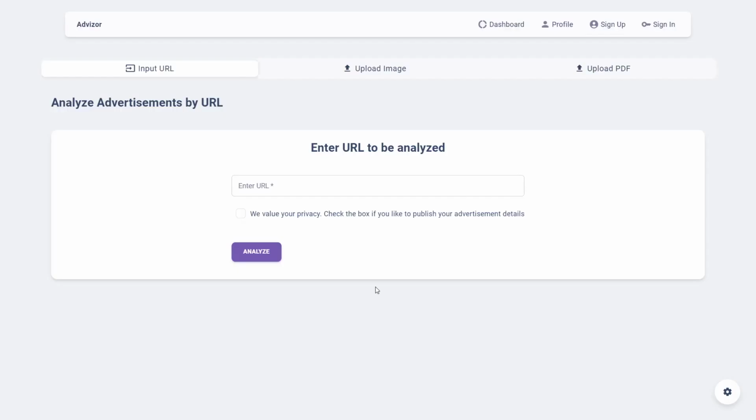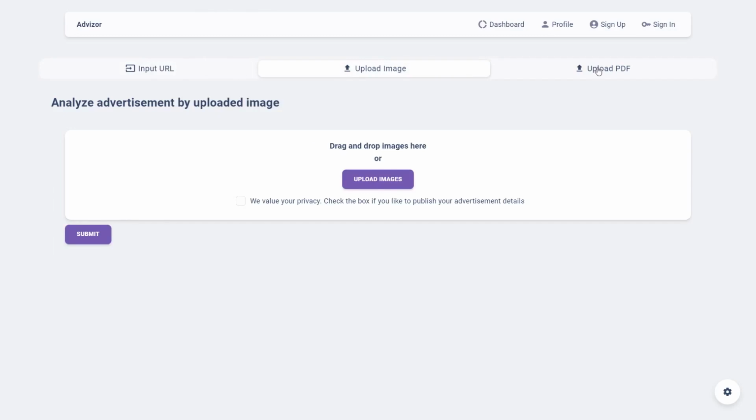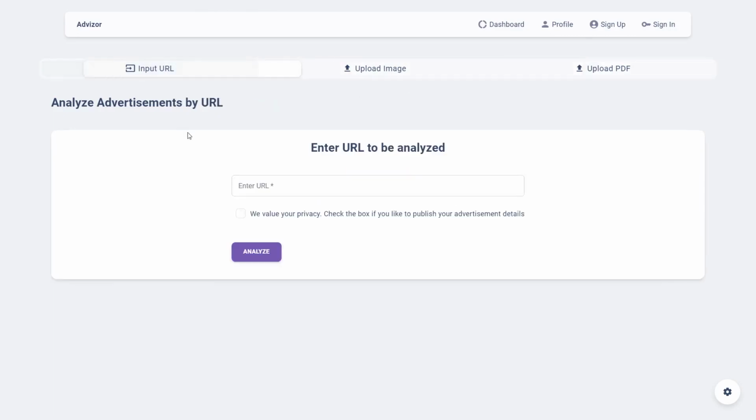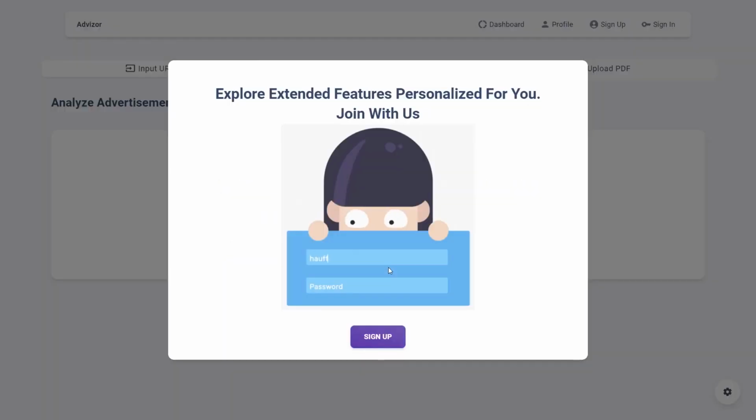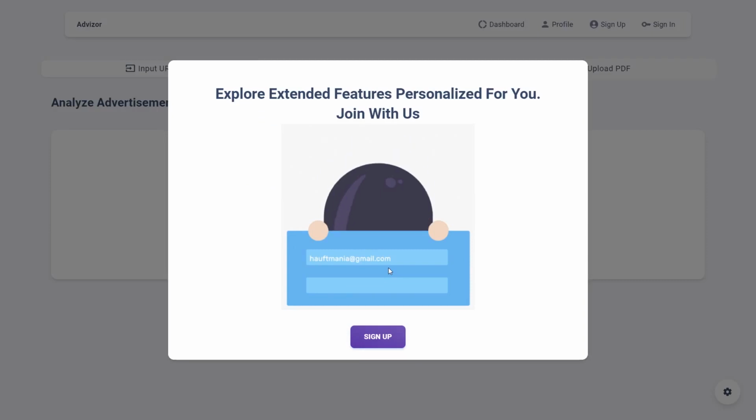Then the user can navigate to the guest user page, where the user can test a sneak peek of one of the major functionalities in our system. Here, the user can extract and categorize the advertisements and get some overall idea of the system without signing in. Currently, it supports three main ways of input, and we will discuss them later after logging into the system. Then the user is invited to get on board into the system with a proper sign up.